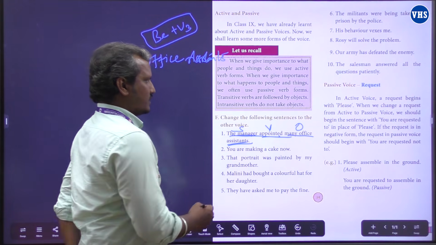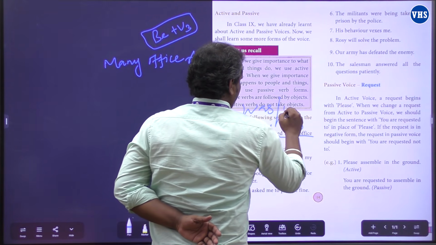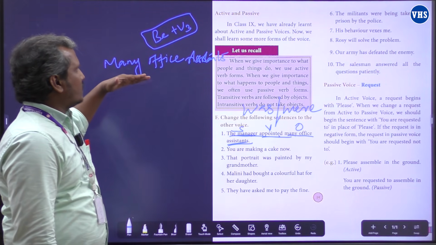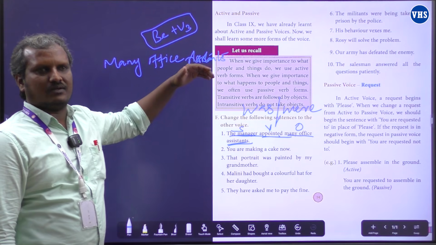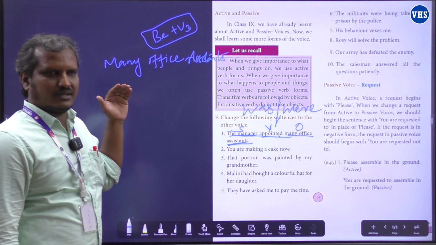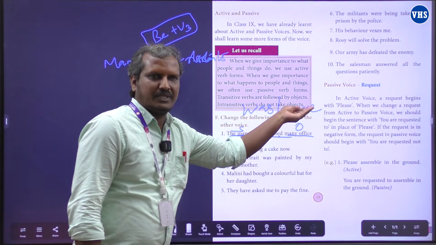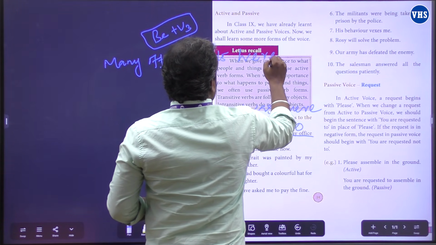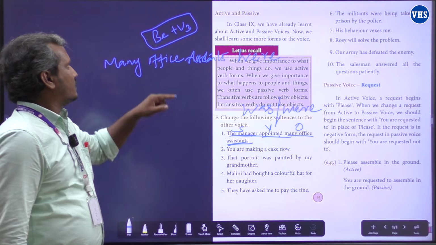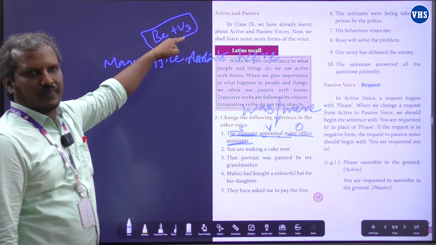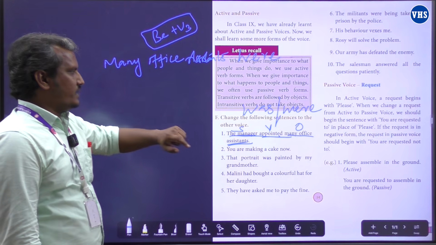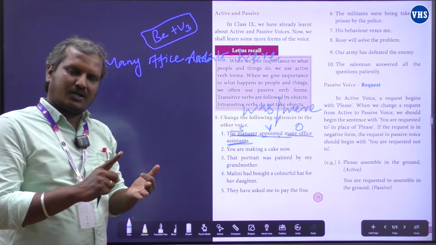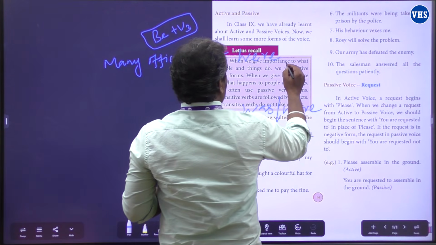Actually, past be form verbs are was and were. Look at the subject now. Many office assistants, that is plural. So if we have a plural subject, we have to use the plural be form verb, that is the past be form verb were. So many office assistants were. Now, as I told you, we need a V3, verb with past participle. V3 of this action verb is appointed. Appoint, appointed, appointed. So many office assistants were